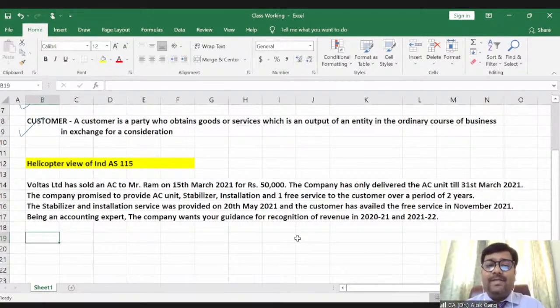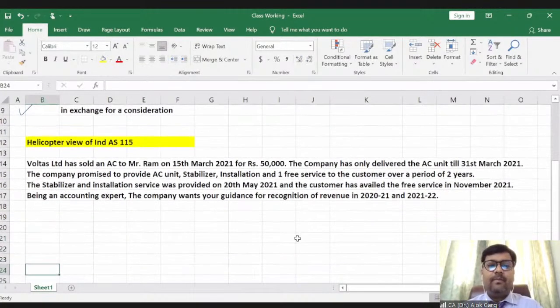The company promised to provide the AC unit, stabilizer, installation, and one free service over a period of 2 years. The stabilizer and installation service were provided in the next year, in May 2021, and the customer availed the free service in November 2021. Being an accounting expert, the company wants your guidance for recognition of revenue in 2021 and 2021-22.